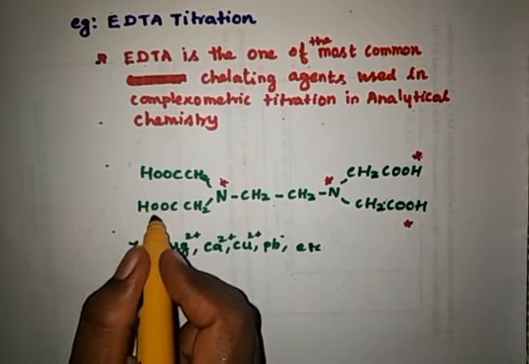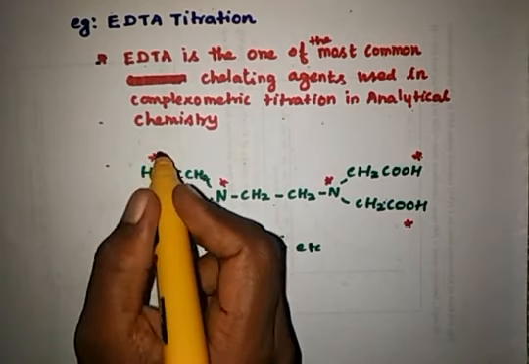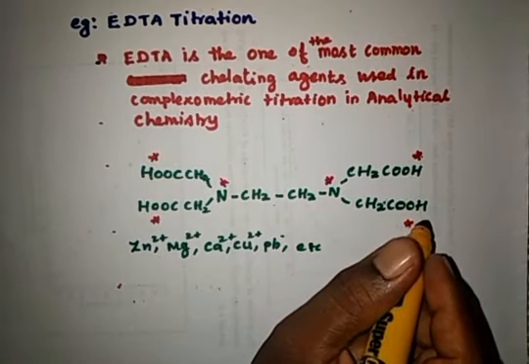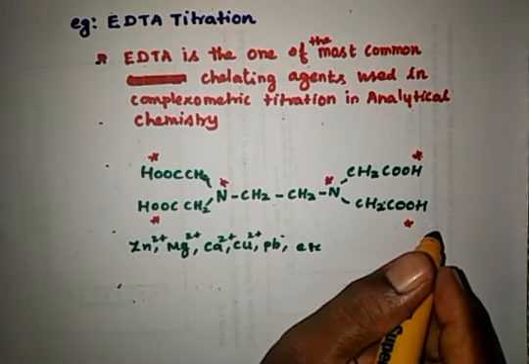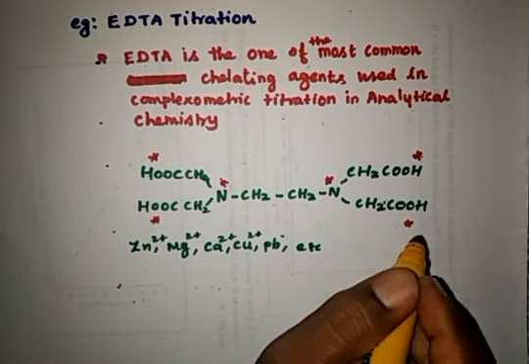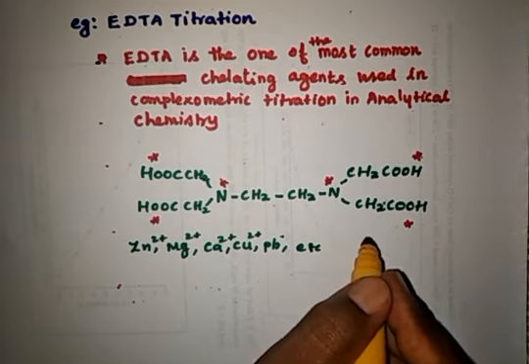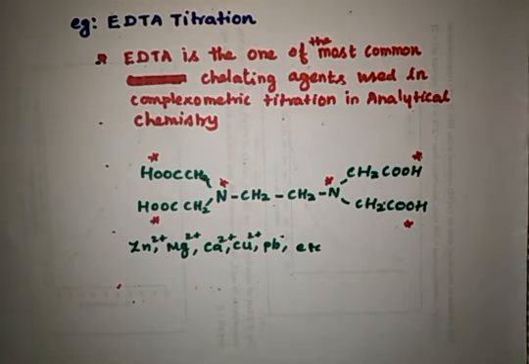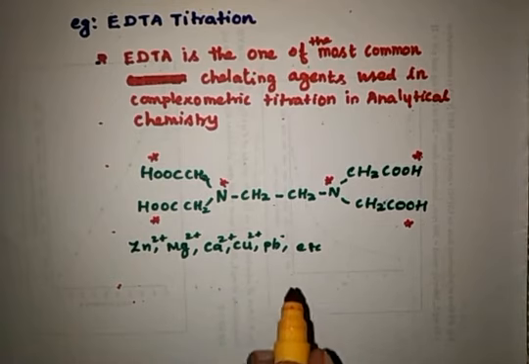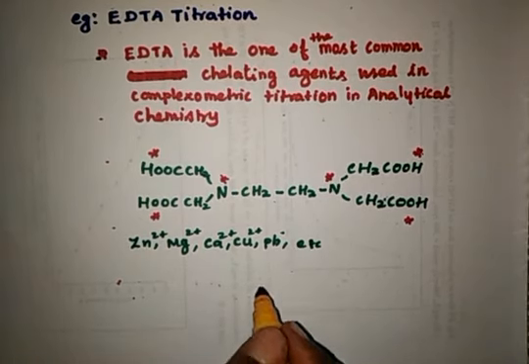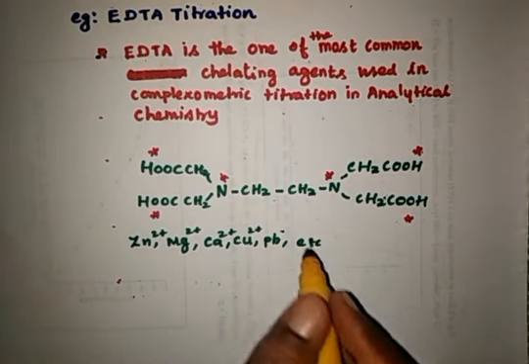So these are the coordination centers in ethylene diamine tetraacetic acid. One ligand itself forms six coordinations with one metal, which is the 1:1 coordination of metal-EDTA.